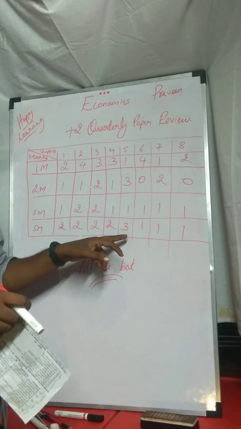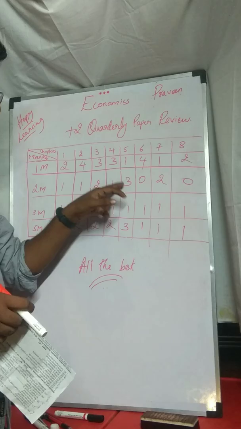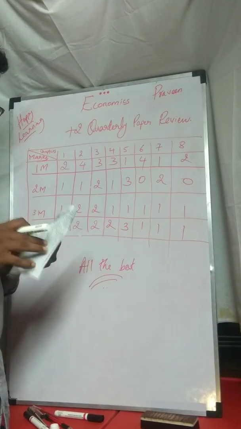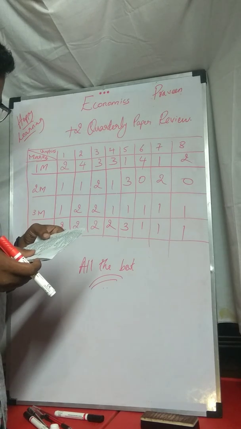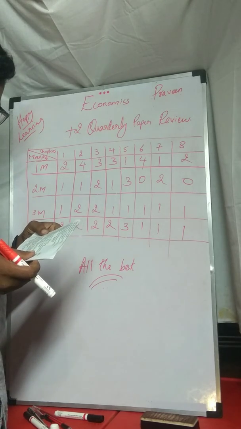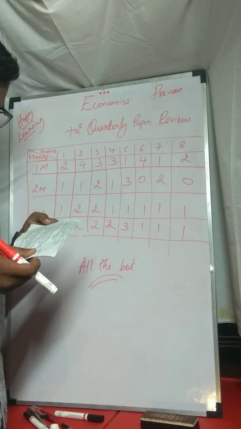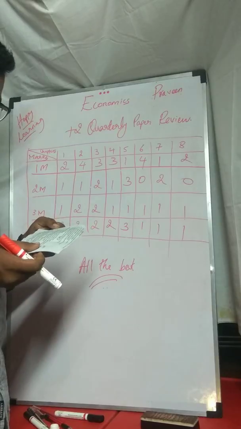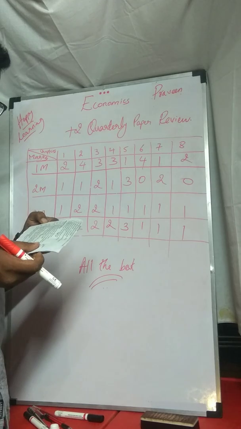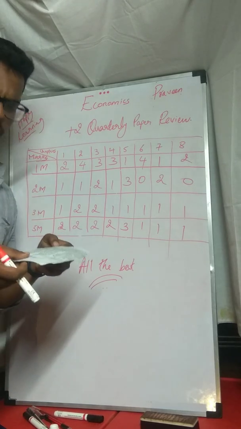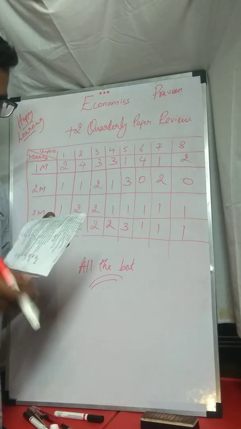I don't know why they are giving more importance to your fifth chapter, monetary economics, 3, 3 and 3. Fifth chapter is, sorry, I'm very sorry for that. What are the objectives of monetary policy? Explain, which is your 44th question, and discuss the phases of trade cycle, which is very easy. Your recession, depression, recovery stage and boom stage. All the 4 stages you need to explain, which is very easy.